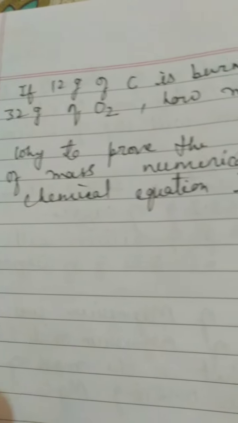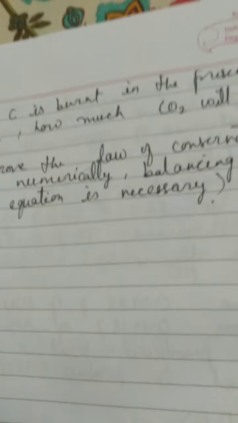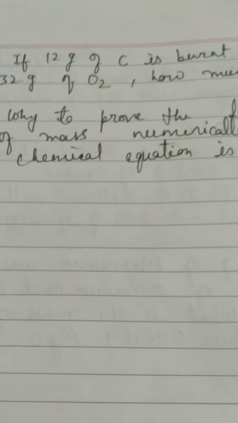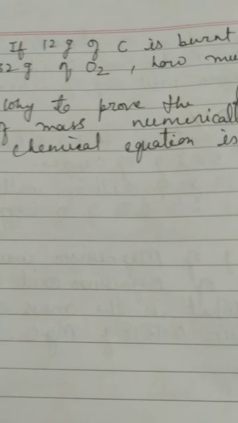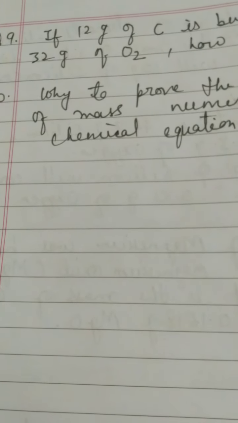Question 10. To prove the law of conservation of mass numerically, is balancing the chemical equation necessary? Yes, children, without balancing the chemical equation, it is not possible to prove the law of conservation of mass, because the law of conservation of mass says that the mass of reactants is equal to the mass of the product.